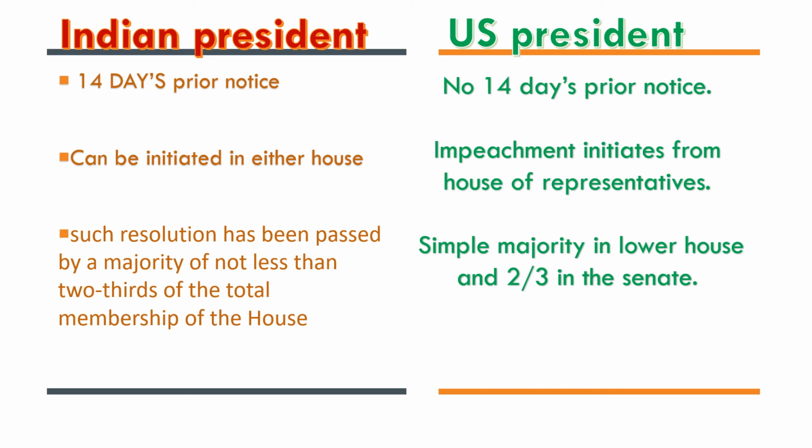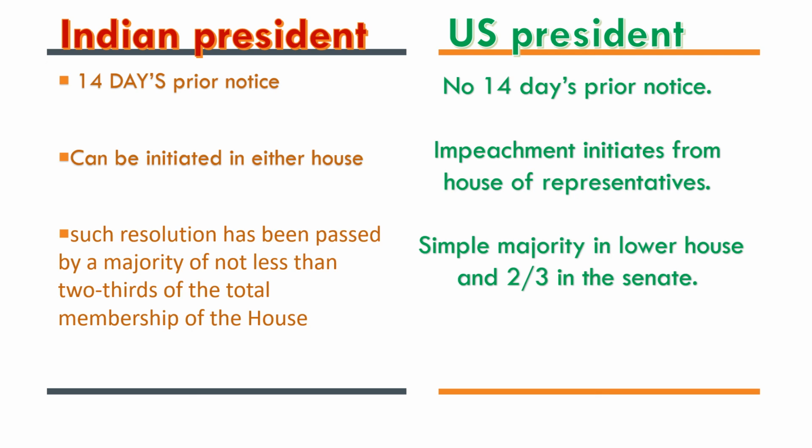Now we can compare the Indian president's impeachment and the US president's impeachment. In the Indian context, for the impeachment of the president, a 14 days prior notice has to be given to him, but there is no such provision for presidential impeachment in the US. In India, impeachment can be initiated in either house, but in the US it always initiates from the lower house, the House of Representatives.